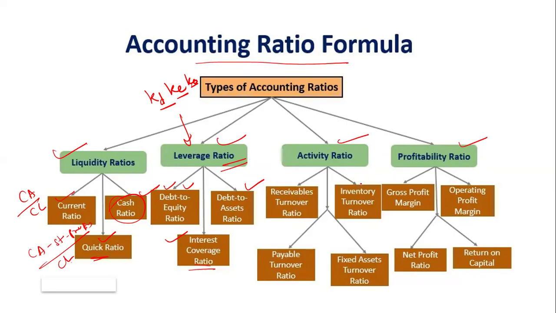Now the activity ratio. Activity means any activity related to your inventory turnover, your receivable turnover, your payable turnover, or the fixed asset turnover. Whenever you see the word turnover, it is nothing but your activity.